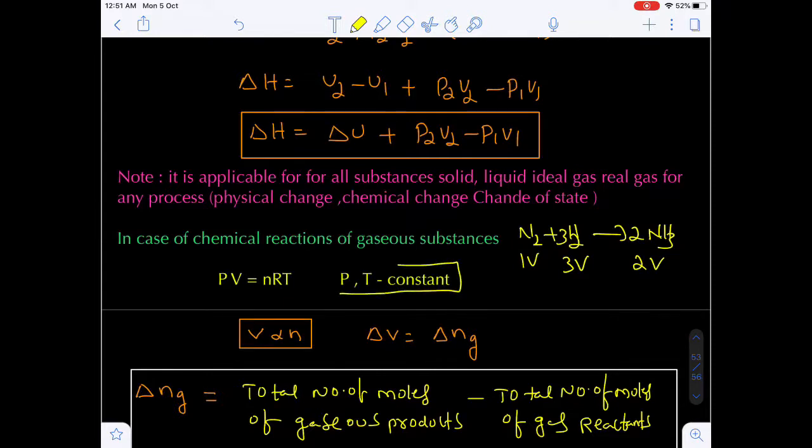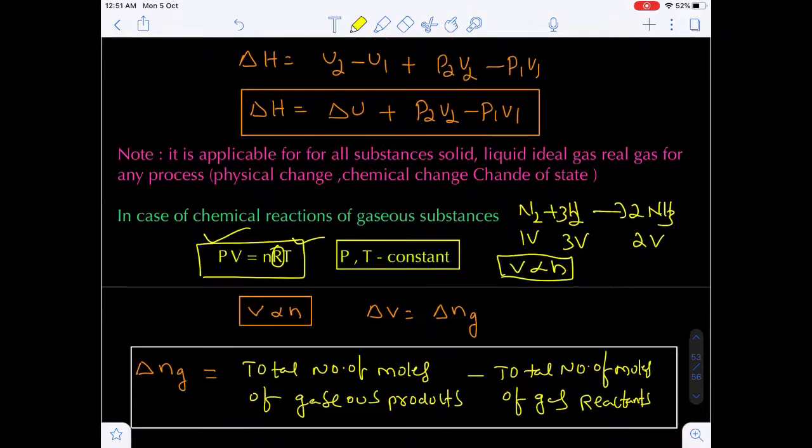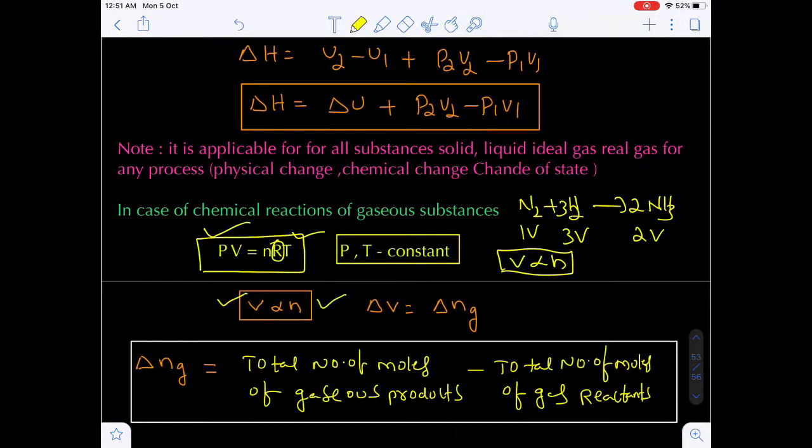Do you know generally chemical reactions occur at constant pressure and temperature? If you see from the ideal gas equation, P is constant and T is constant, and R itself is constant. So the number of moles is directly proportional to volume.